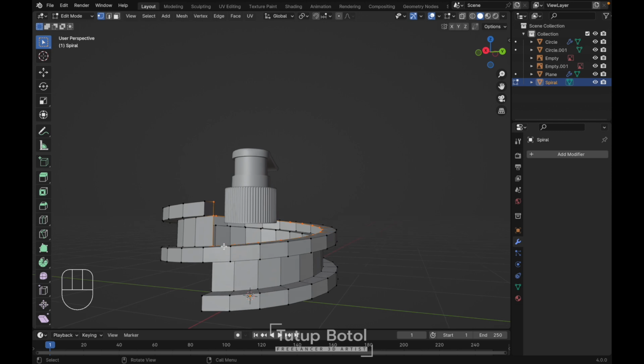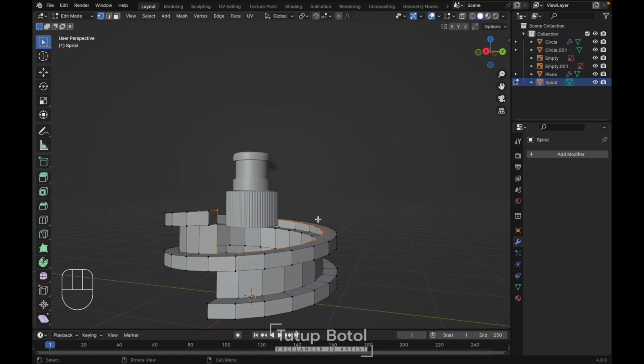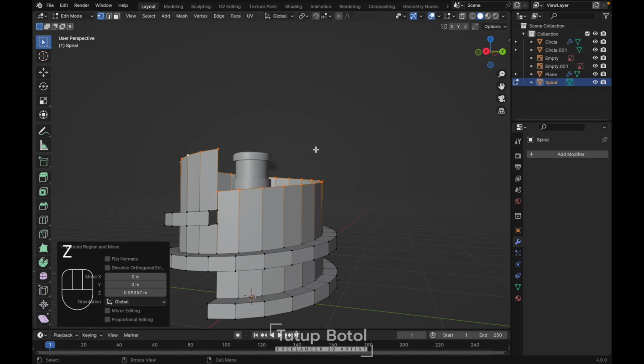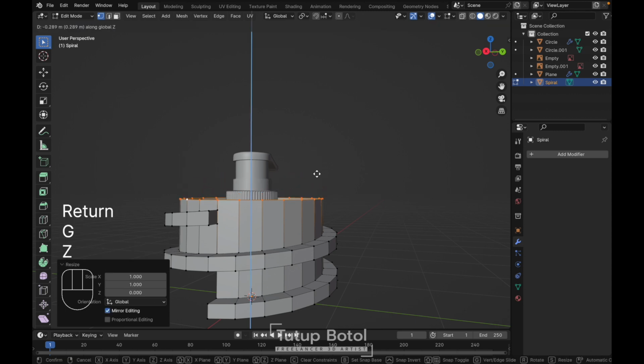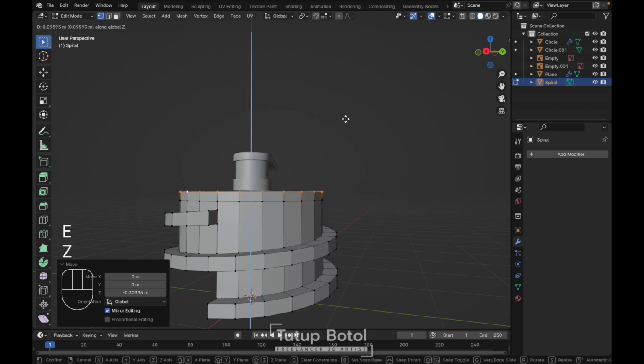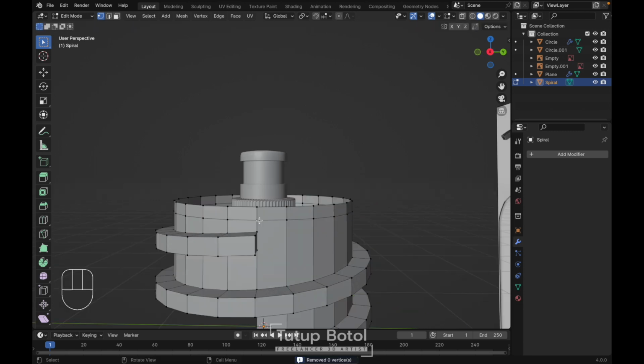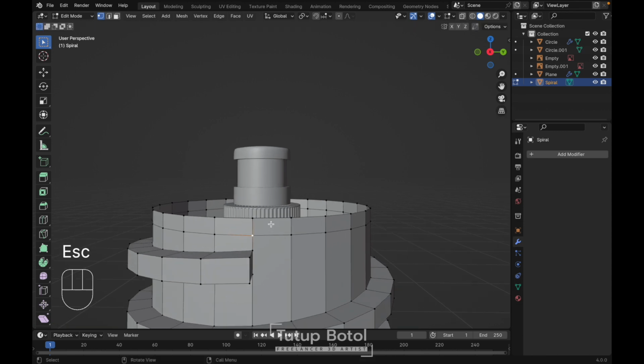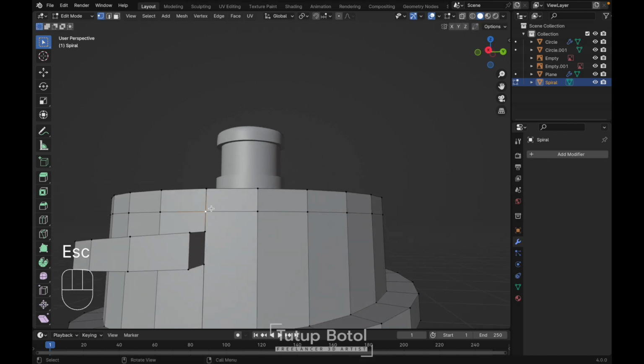Select all of these vertices like this, except this one. Press E to extrude on the Z axis like this. Press S, Z, 0, just like this. Let's adjust this one for now. Press E again, Z axis. Let's put it something like this. Let's see. We have double over here. We need to connect them.